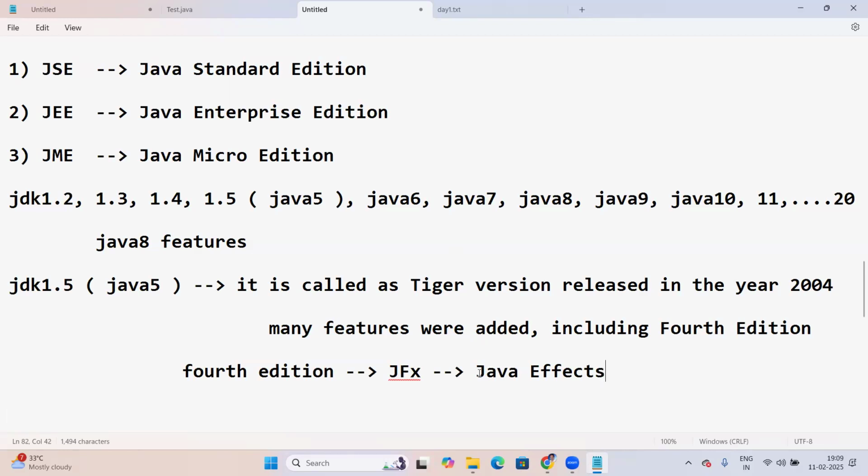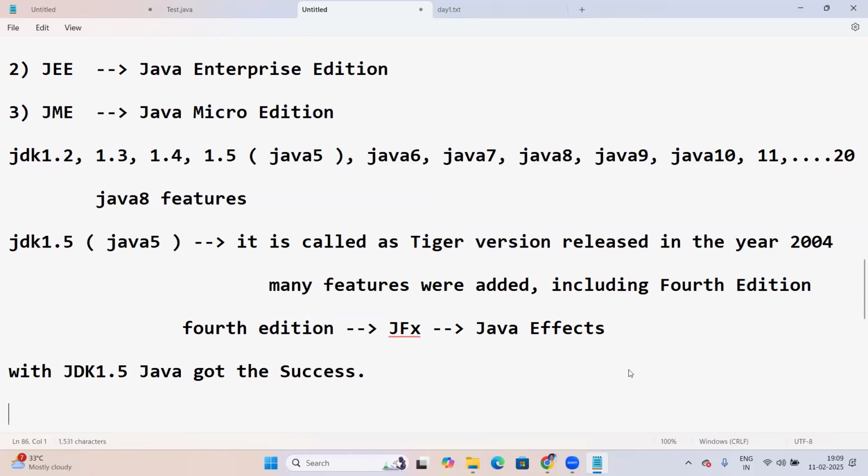What is the purpose of Java FX? We'll discuss it. With JDK 1.5, Java got the success.